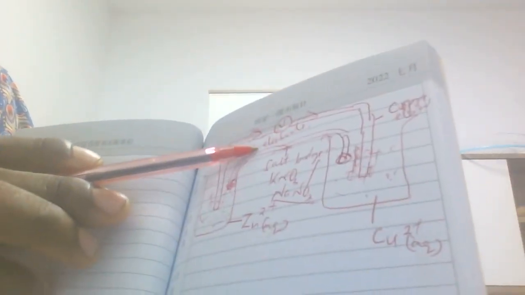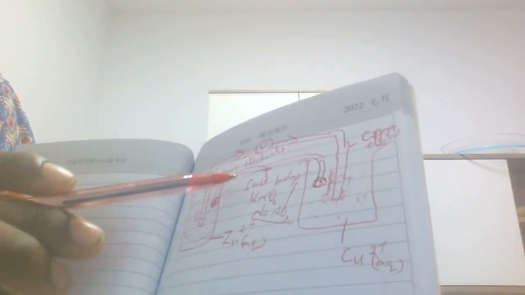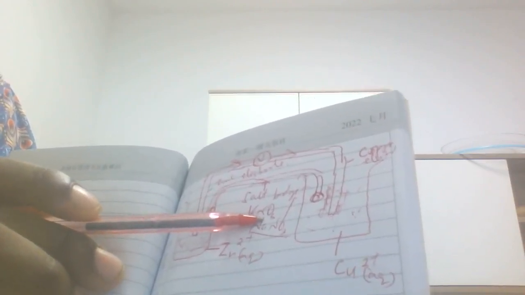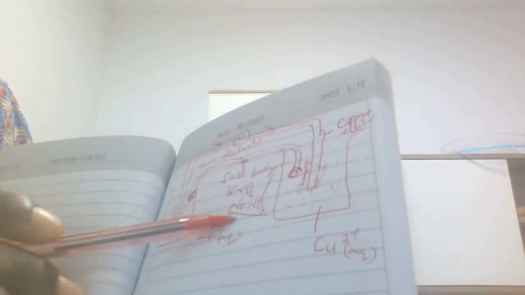This is the salt bridge. You must include that. A well-labeled diagram is 3 marks. The salt bridge, you must indicate that it has either concentrated potassium nitrate or sodium nitrate. It's always potassium nitrate or sodium nitrate. That is 3 marks in KCSE, what they want you to do.